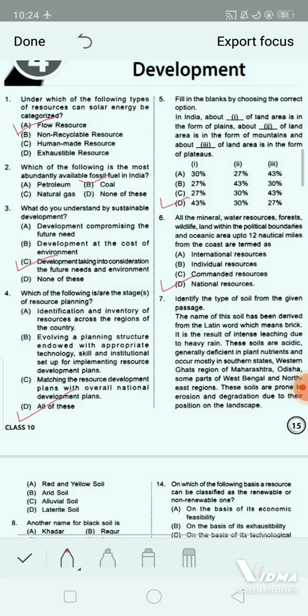Option A, red and yellow soil. Option B, arid soil. Option C, alluvial soil. And option D, laterite soil. Yes, the correct answer will be option D, that is laterite soil. Now, next question.